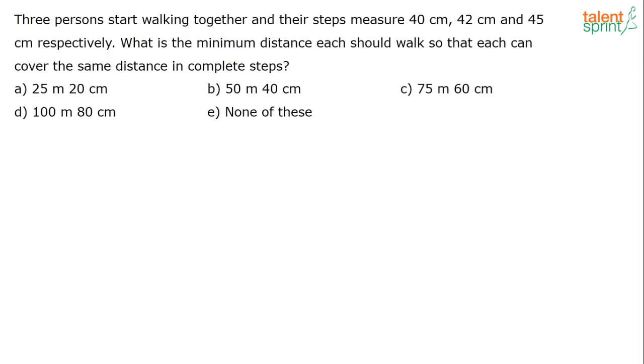Three persons start walking together and their steps measure 40 centimeters, 42 centimeters and 45 centimeters respectively. What is the minimum distance each should walk so that each can cover the same distance in complete steps?